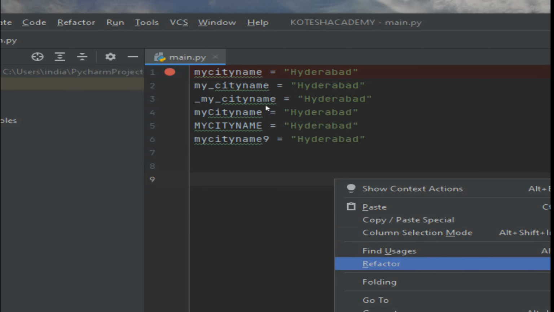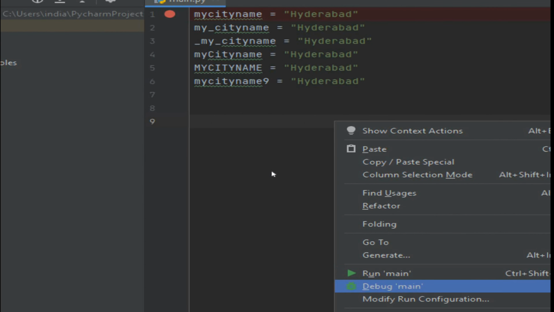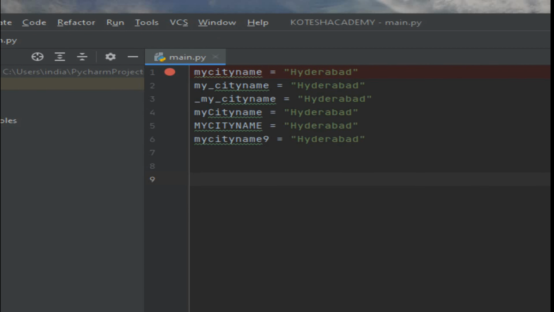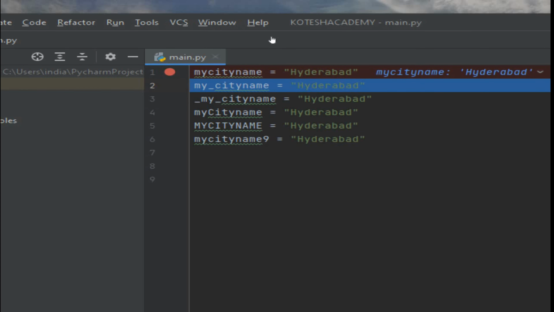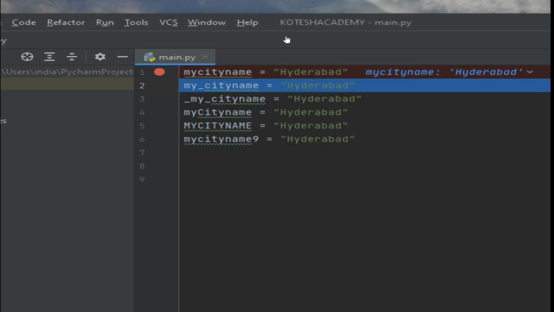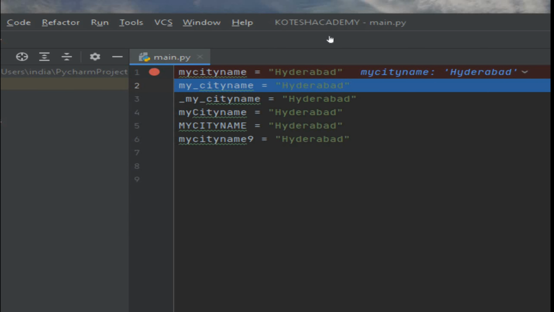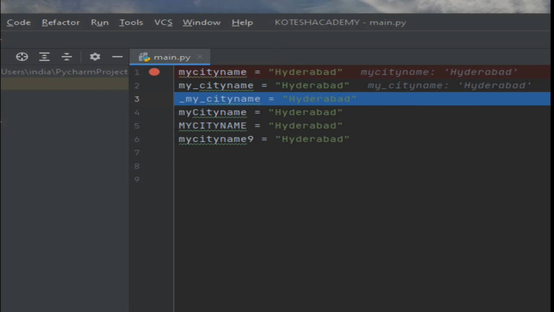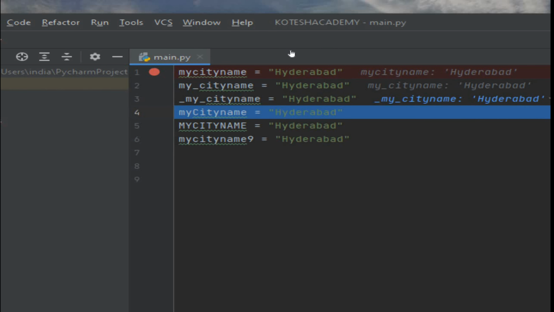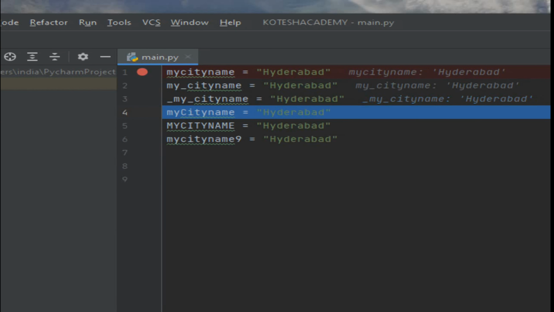So step by step, right click and go to debug main. Then you will get this type of red mark, and press F8. Then you will get a green mark, blue color. Press F8. You will get this, here my city name is Hyderabad. Whenever you are getting this type of data, that is actually valid. Next press F8. So my underscore city name also you are getting in the table, and then underscore my name city name, like that you will get the same.